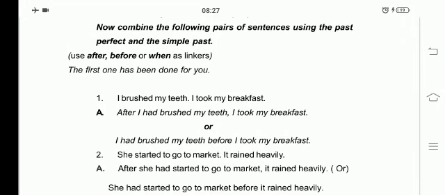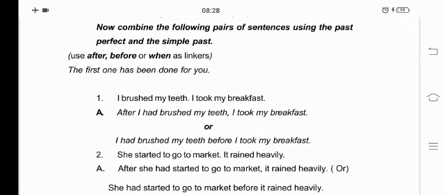See what it is. I brushed my teeth. I took my breakfast. These are two different sentences. In the first sentence, I brushed my teeth. In the second sentence, I took my breakfast. Now how will you write? We have to use after, before, or when. So we will be using after.